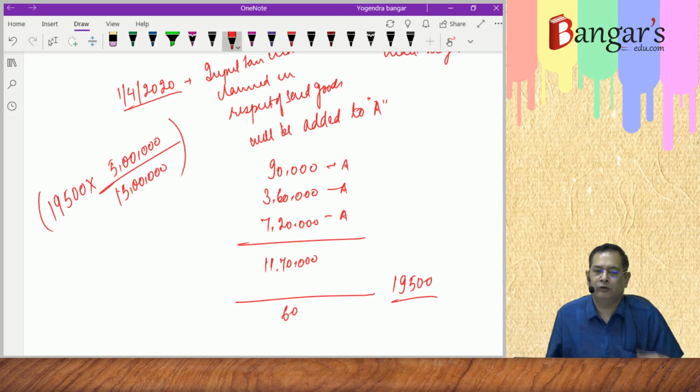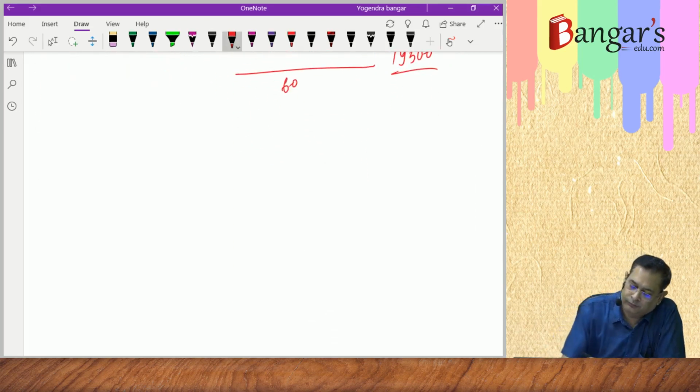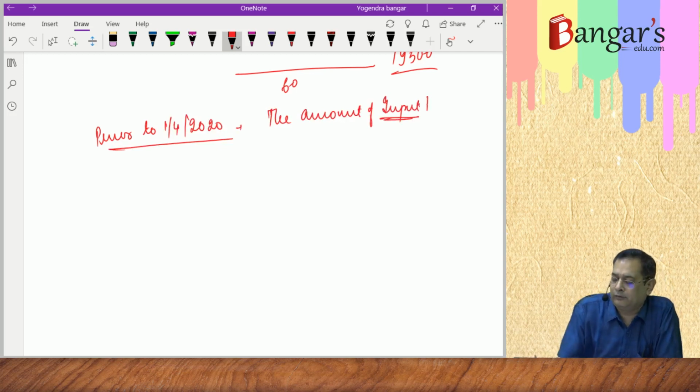Now this is happening on or after 1/4/2020. Now what was prior to 1/4/2020? Prior to 1/4/2020, it was the amount of input tax. How much amount of input tax?